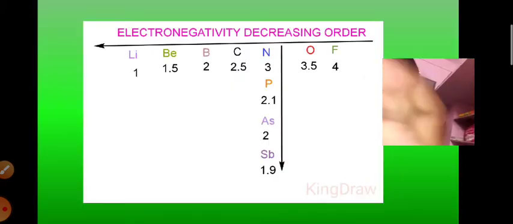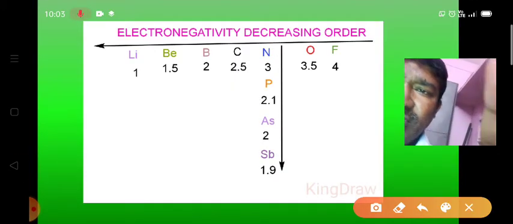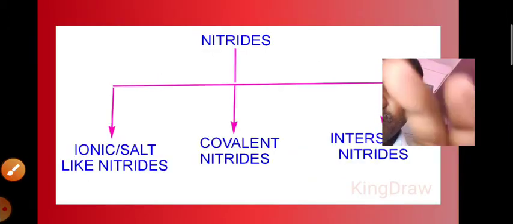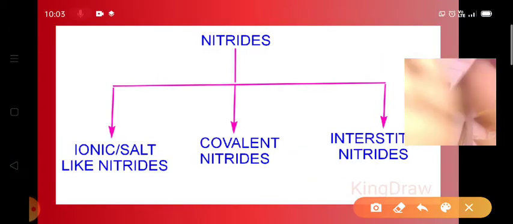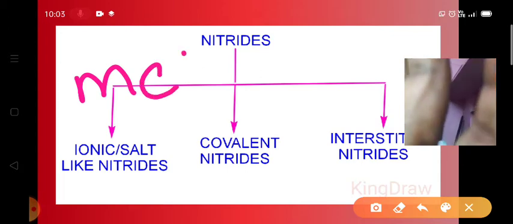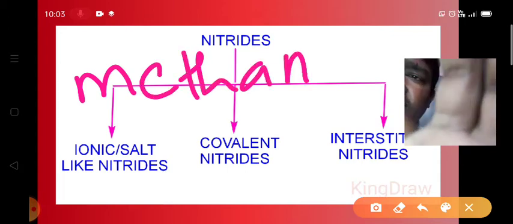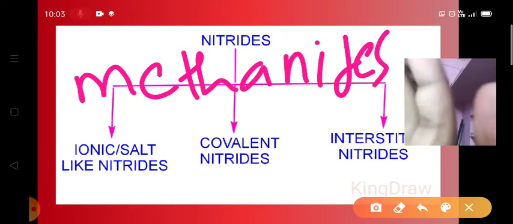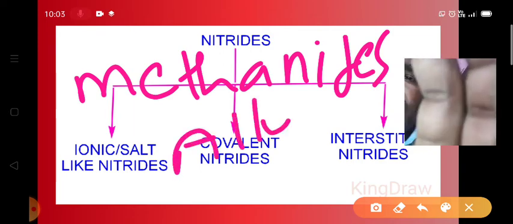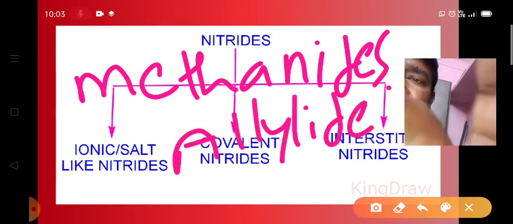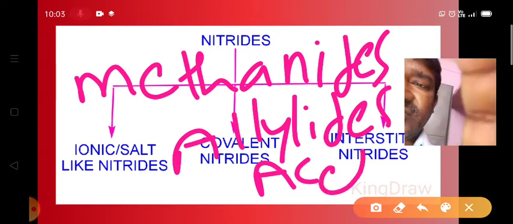In carbides we have the methanides, allylides, and acetylides.